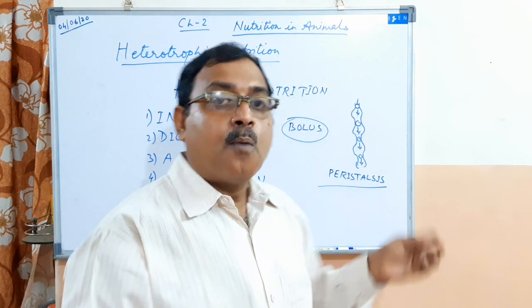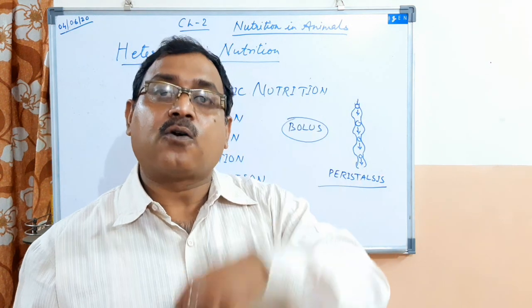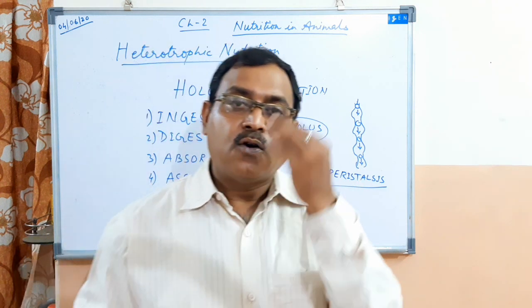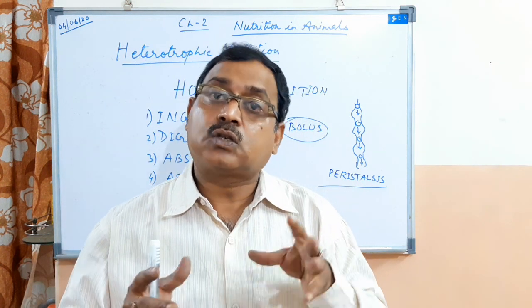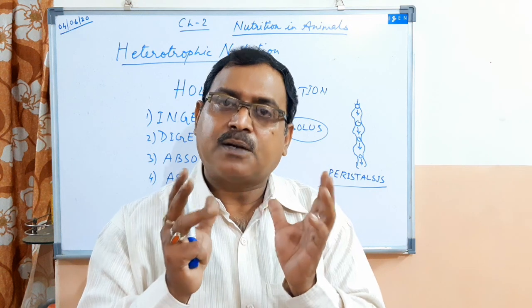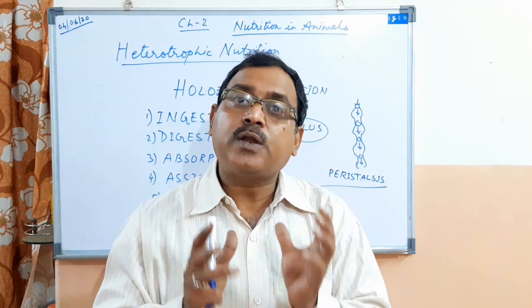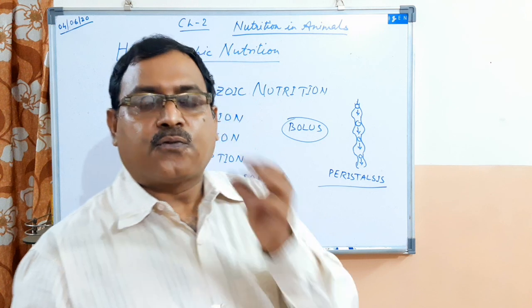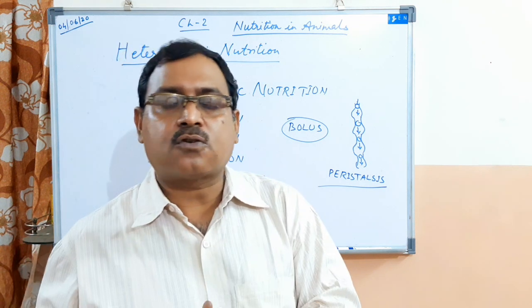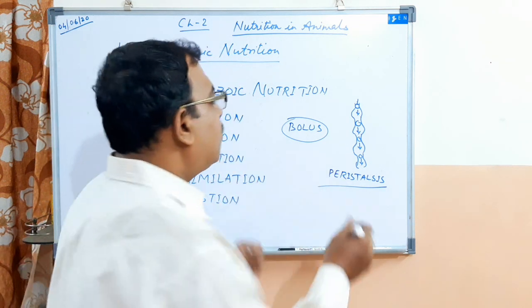which propels food forward. From the mouth, food enters the stomach, which is a muscular bag used for storing the food that you eat. So from the mouth, the food reaches the stomach through the esophagus.